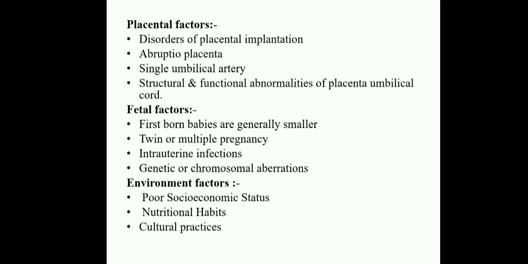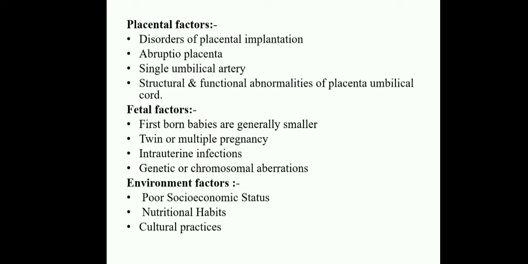And next one is the placental causes. What are the placental causes? Here, the disorder of placental implantation. What is disorder of placental implantation? Normally the placenta is situated in the upper uterine segment, but if the placenta is situated in the lower uterine segment, that is also one of the causes for small for gestational age. And next one is abruptio placenta. And placenta previa also is there.